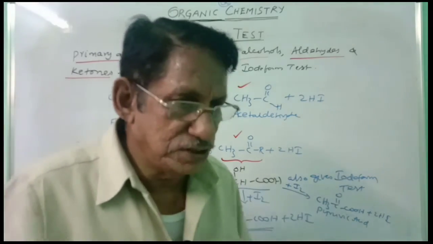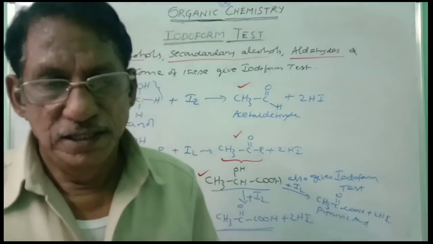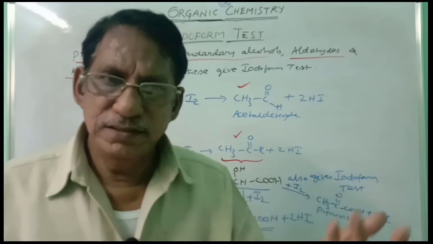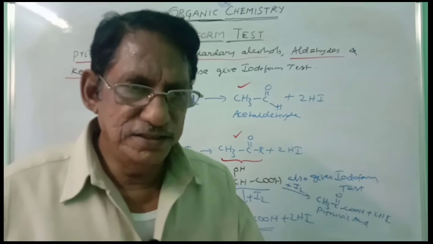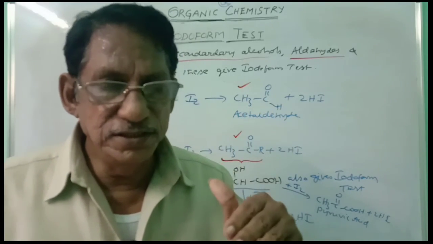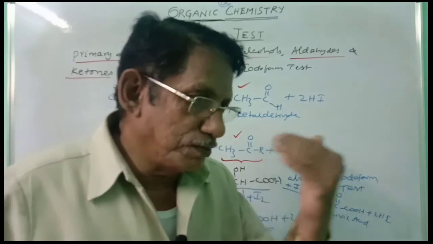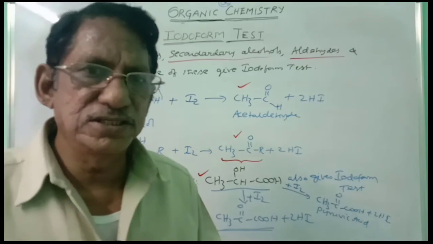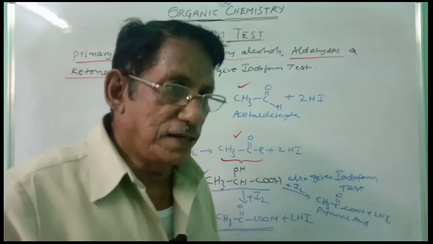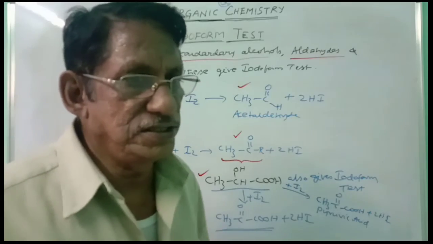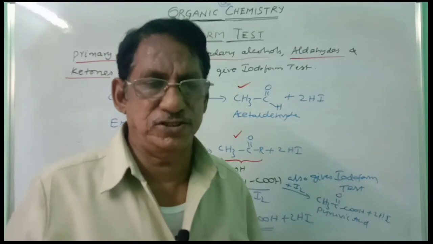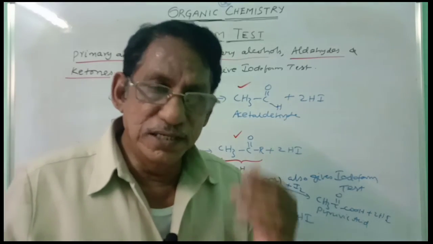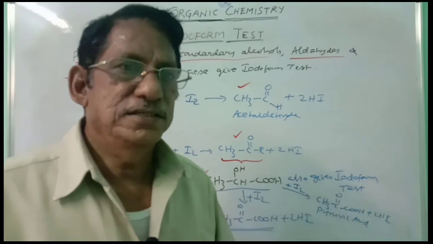So these are the logics you have to understand. Whenever in the examination, which of the following compound gives iodoform test? Just have the look and see primary alcohol, only ethyl alcohol, secondary alcohol, CH3CH group, whether that group is present or not, just check. In the case of aldehydes, only acetaldehyde. In the case of ketone, CH3CO group containing any ketone. And in the case of hydroxy acid, repeat, that is CH3CHOH group containing acid, also gives iodoform test. So these are the secrets in this iodoform test. Whenever it is asked in the examination, now you can easily, clearly write the answer.